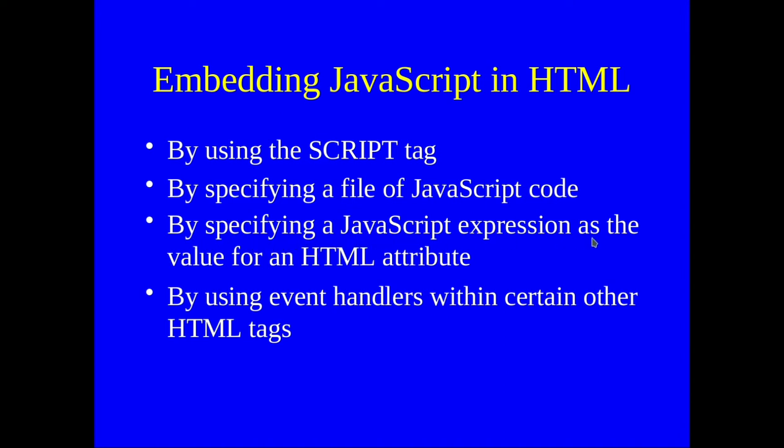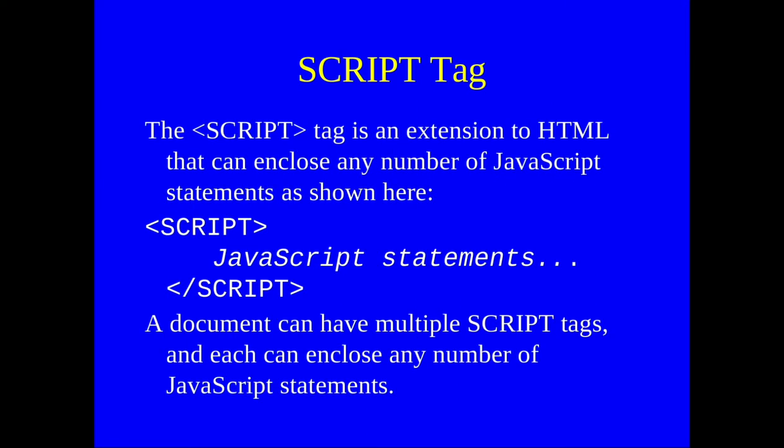We can also specify JavaScript as the value of an HTML attribute, and by using event handlers with certain other HTML tags. We can use event handlers, like when we click something, some other thing happens. This is called events and handlers, and we will see it later also. First thing is the script tag. In between the script tags we can write multiple lines of JavaScript, and we don't have any conditions there. We can just write raw JavaScript and it will work on the whole page. That's pretty simple also.